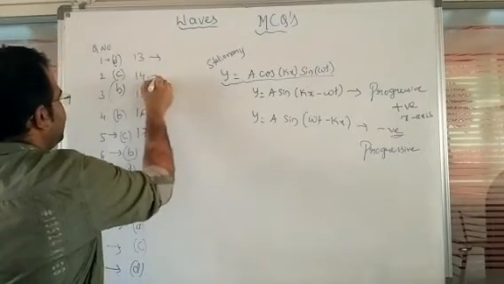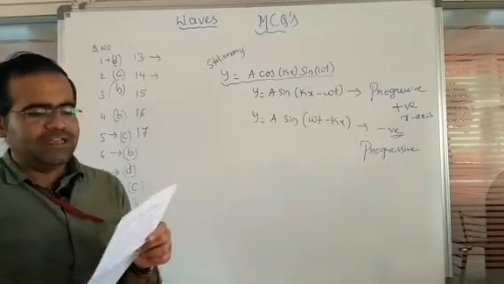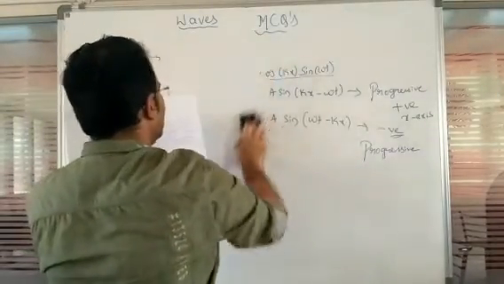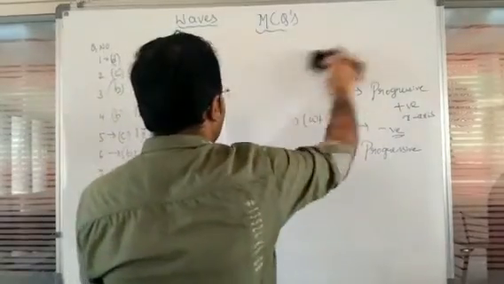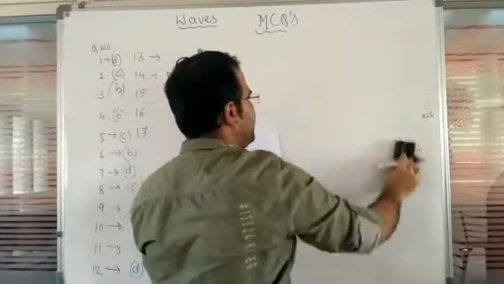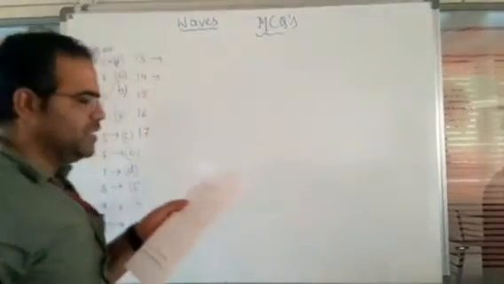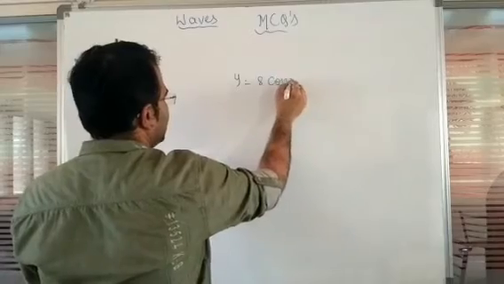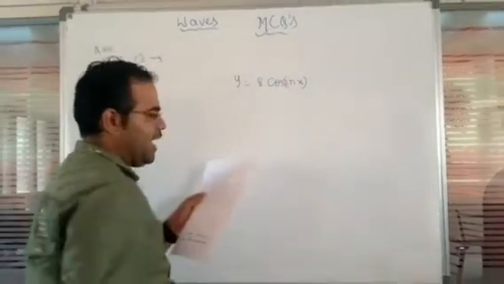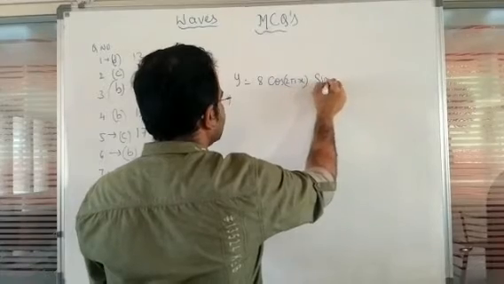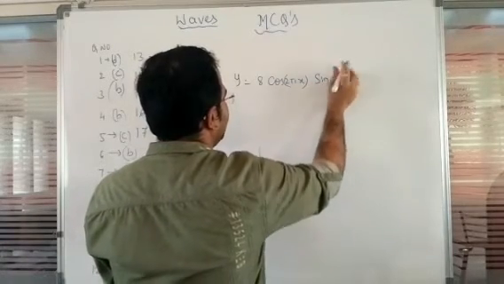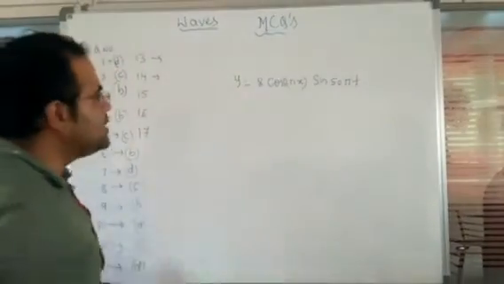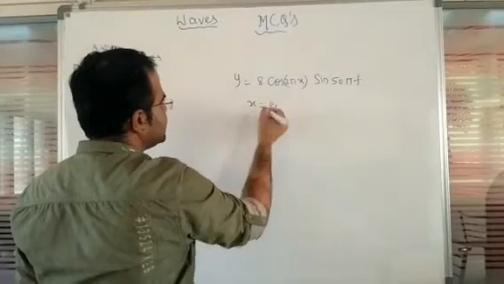Next, question number 13. A stationary wave is represented by the equation y is equal to 8 cos 2 pi x, next sine 50 pi t. Now suppose x is equal to 0.